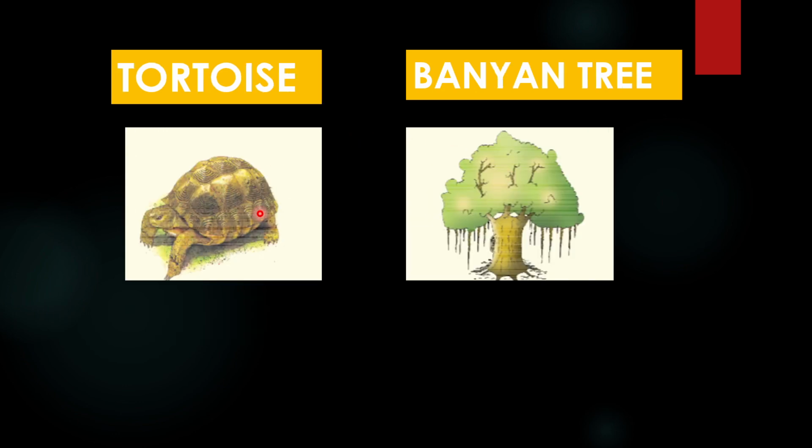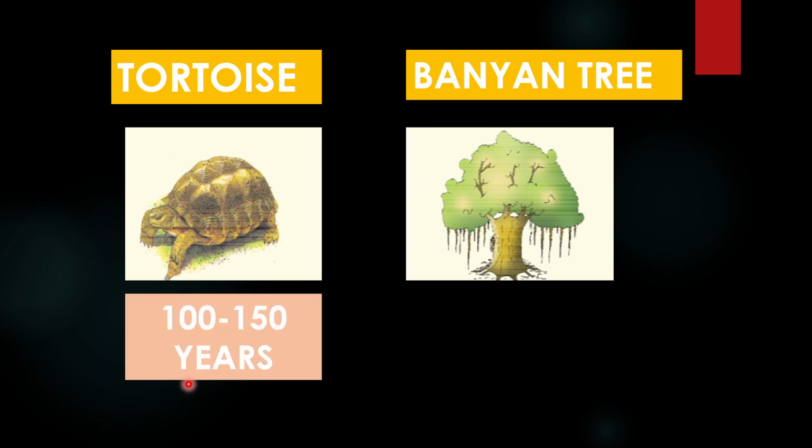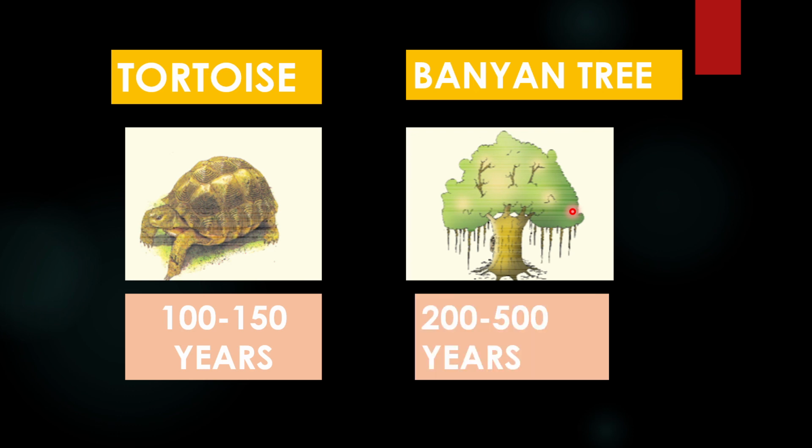Tortoises. Tortoises are very familiarly known for their long lifespan. So let's check it out. A tortoise can live for 100 to 150 years. What about the banyan tree? I'm sure you're going to be fascinated with this answer. A banyan tree can live for 200 to 500 years. How amazing is that, right? So 200 to 500 years a banyan tree can live.